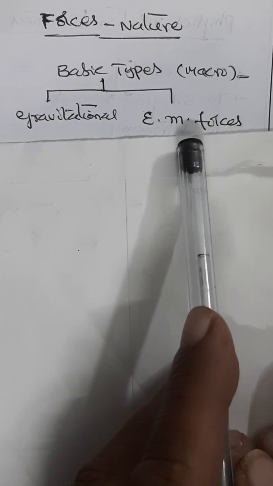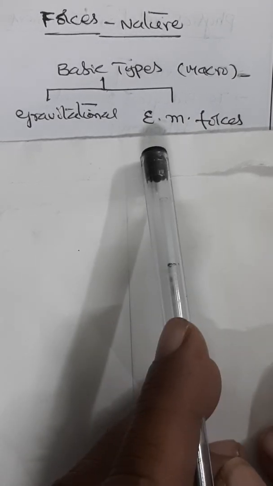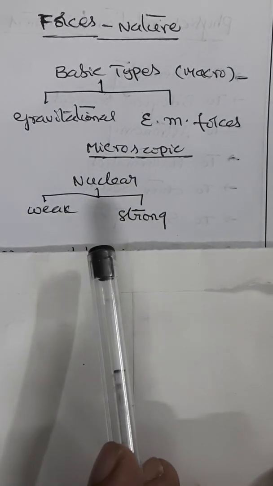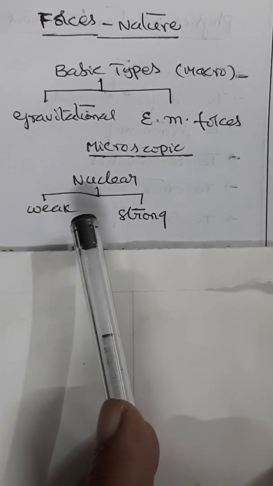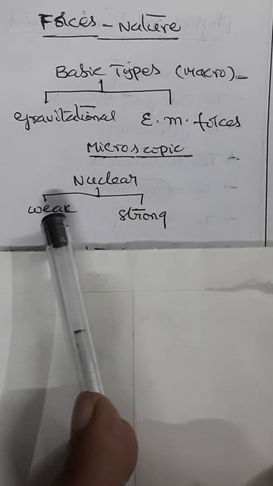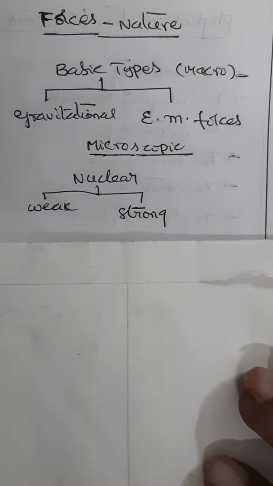However, in the microscopic world, there are two more types of forces, what we call weak forces related to nuclear forces and strong nuclear forces. So, weak nuclear forces and strong nuclear forces.